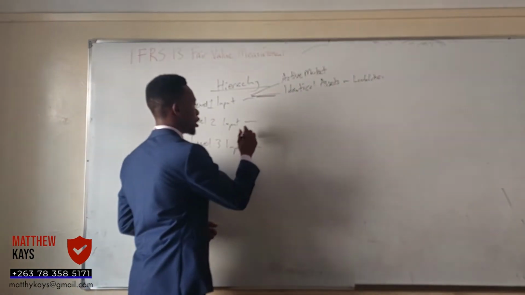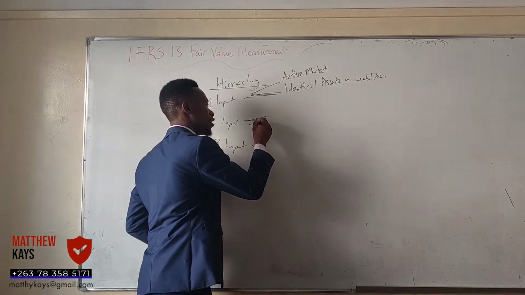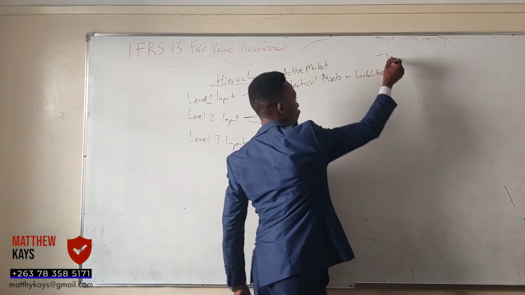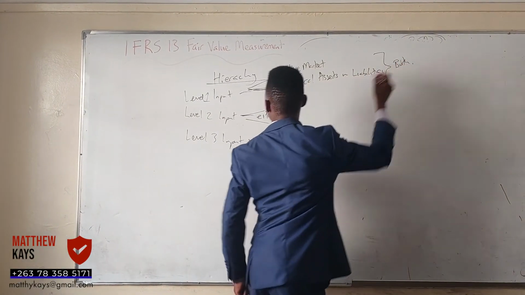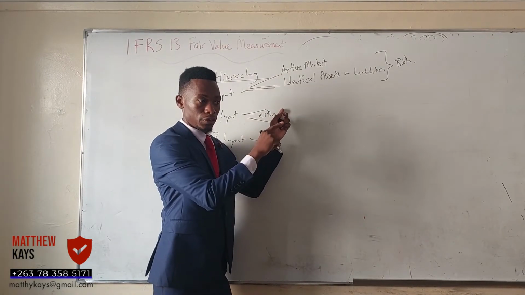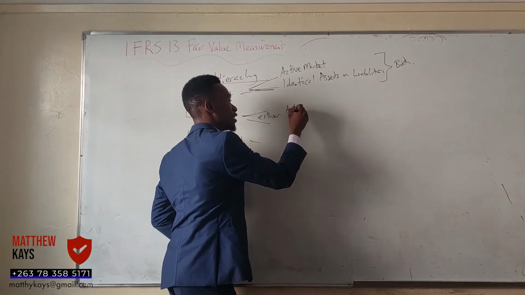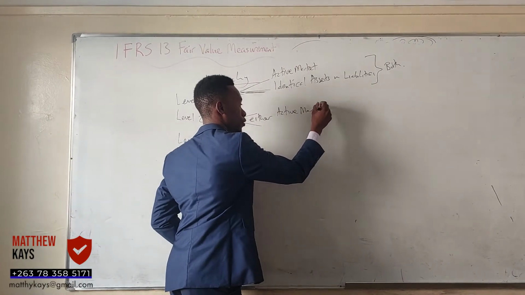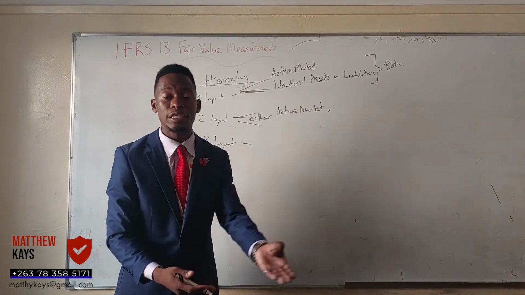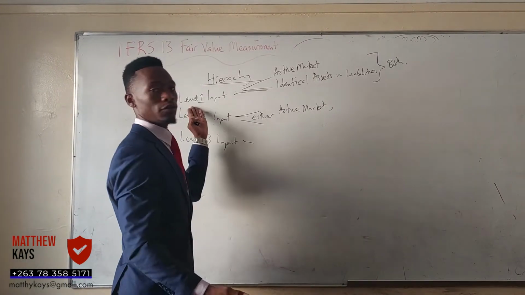Level 2 input applies when you don't have both. On level 2, either the market is active but you don't have identical assets, because if it's active and you have identical assets, that will be level 1.